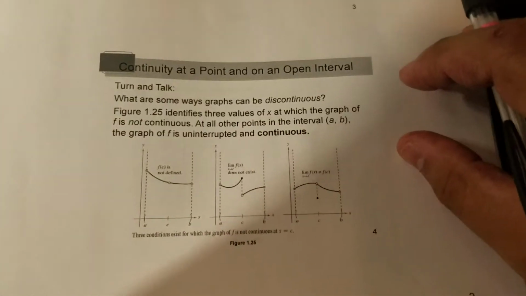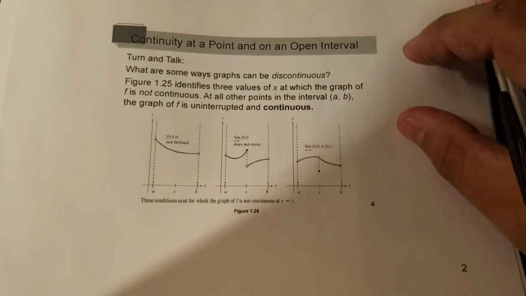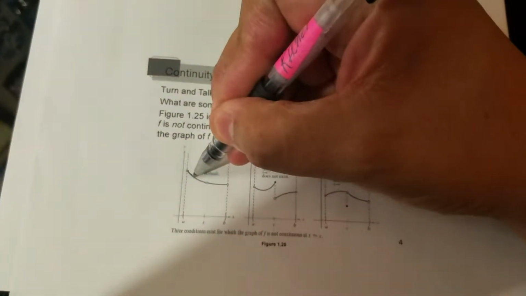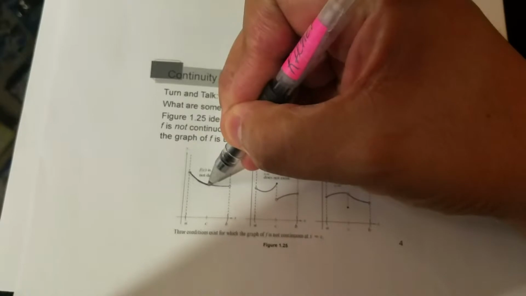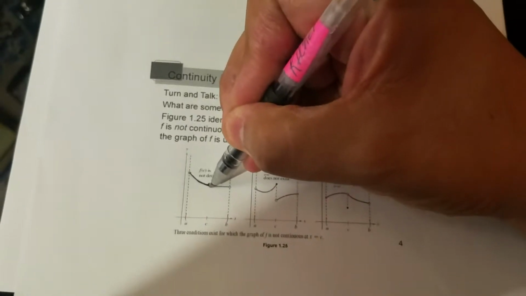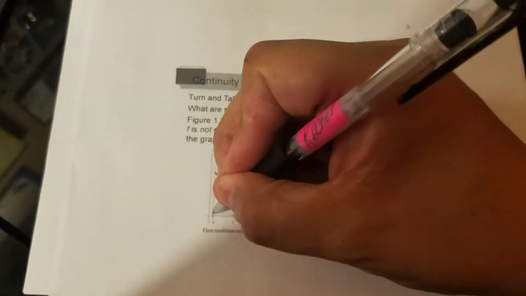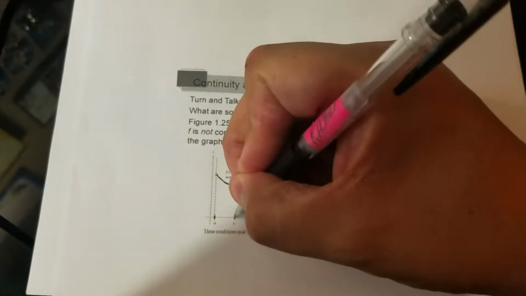Okay, so continuity, guys, let's look at some graphs here. It just means if they are broken or not broken. And so if I follow this line from here to there, not broken. And right here I see that it has an open dot, and that's where it breaks. So remember, this is not a new concept.